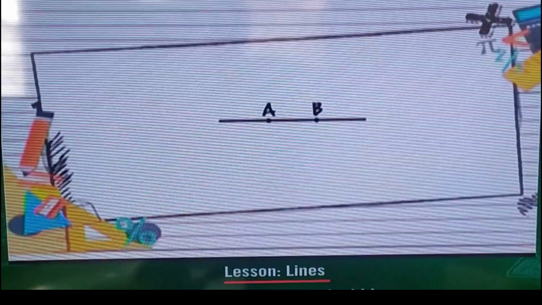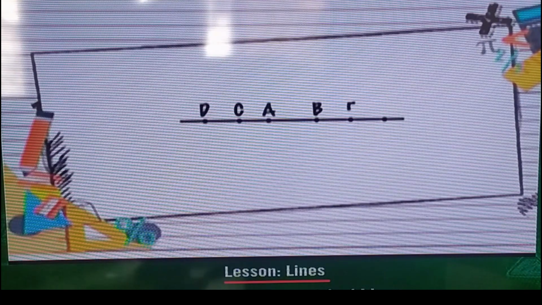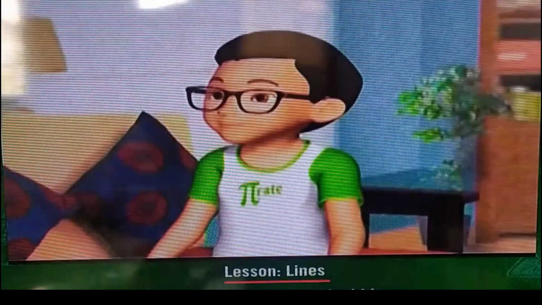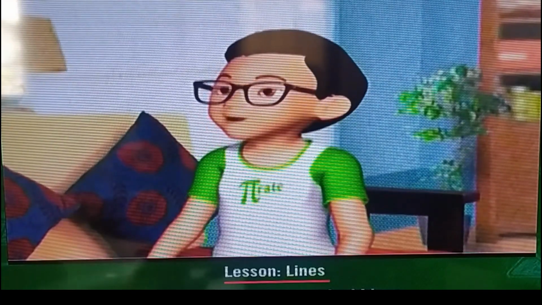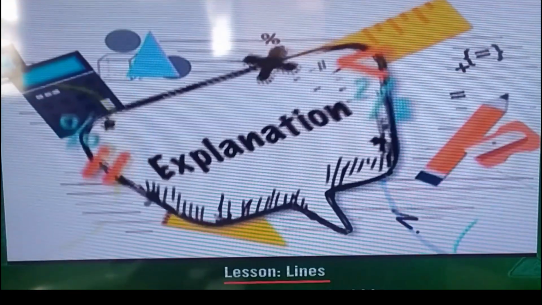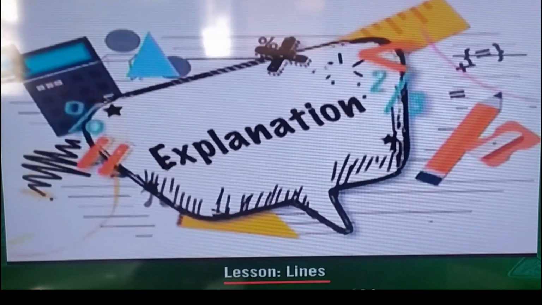Interesting. So similarly, in geometry, point A and point B form a line segment, but it can still be extended on both the sides when more points are added to it. This is called a line. So, you mean to say that a line segment is a part of a line? That is correct, Subhash. Now let me explain it to you in detail for your better understanding.